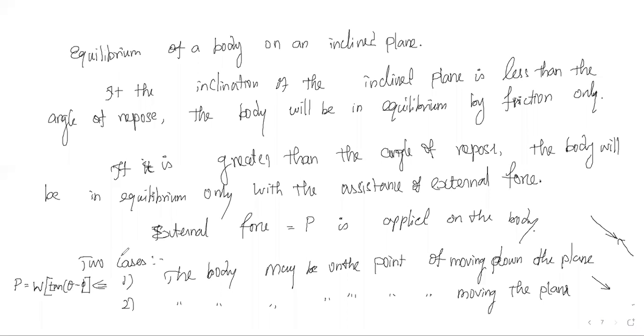Phi is nothing but the angle of limiting friction or angle of internal friction, and theta is the inclination of the plane. Similarly, for the second case, P is equal to W into tan of theta plus phi, since all are moving in the same direction. So this is the formula we are going to use.